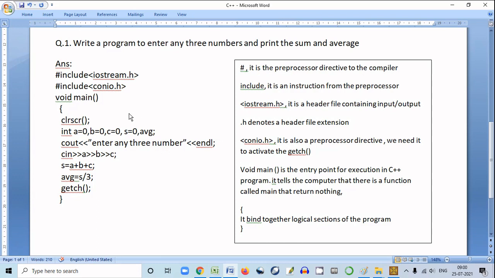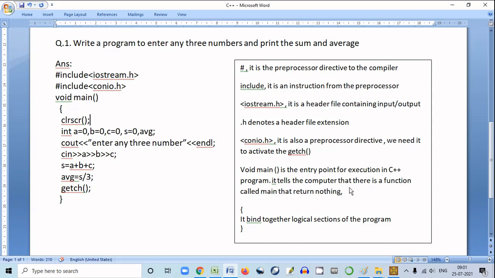So void main is the entry point for this program.